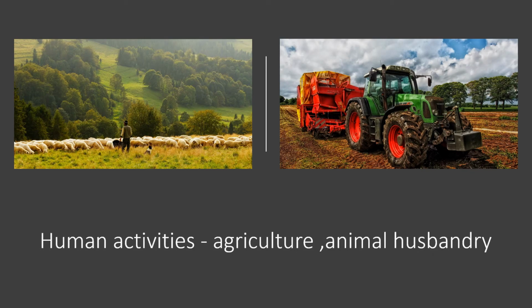We depend on the environment around us to fulfill all our needs. So, for example, a shepherd feeds his goats and his cattle with green grass from the environment. For agriculture, the farmer makes use of the soil to produce crops. Soil, plants, all are a part of the natural environment.